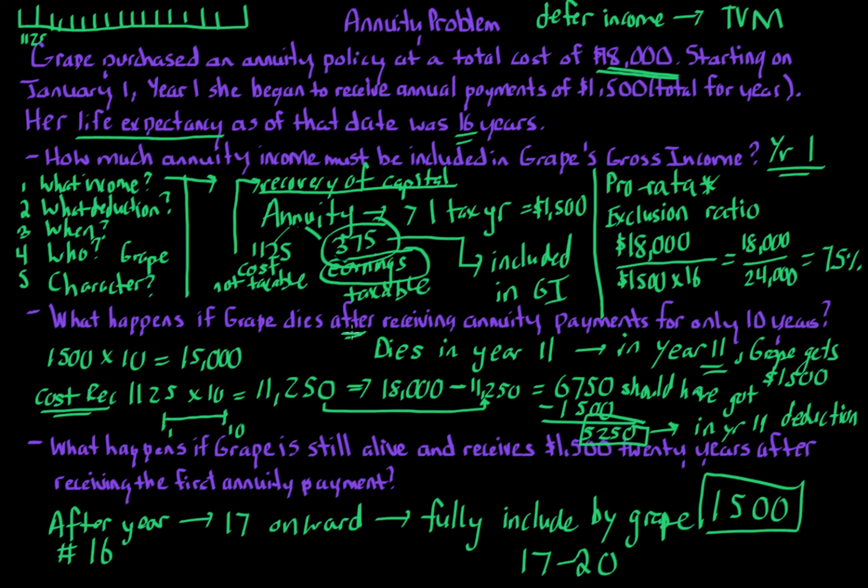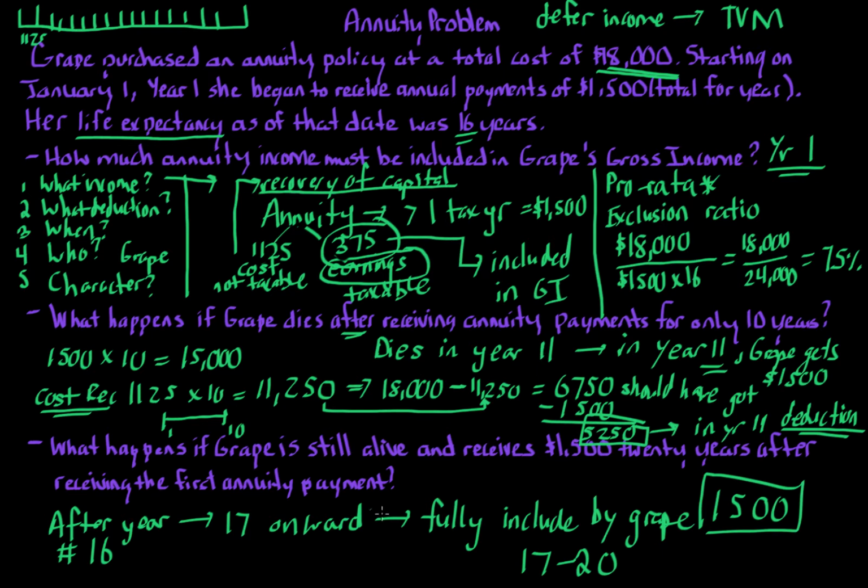Now, what happens if Grape dies in between years 1 through 16? You have to look at when the death took place and what the last payment is. Here, Grape dies after year 10. So in year 11, Grape gets the last payment. Then you look at the cost recovery of the preceding years, years 1 through 10. $11,250 of the $18,000 cost was recovered. So that means Grape should get an additional $6,750. But there is one more payment, so we subtract it out. That means Grape gets a $5,250 deduction, not inclusion, deduction. And then Grape is all done.